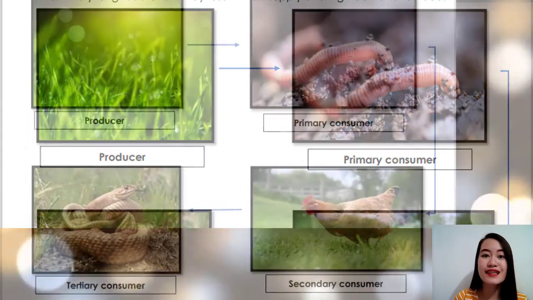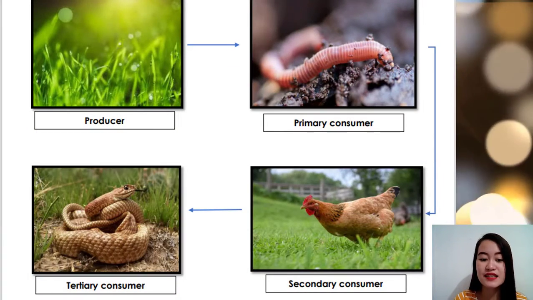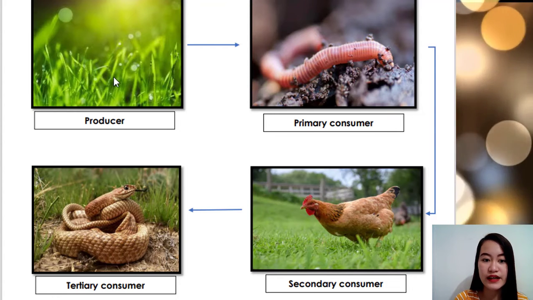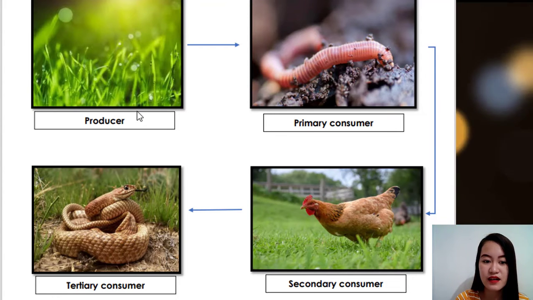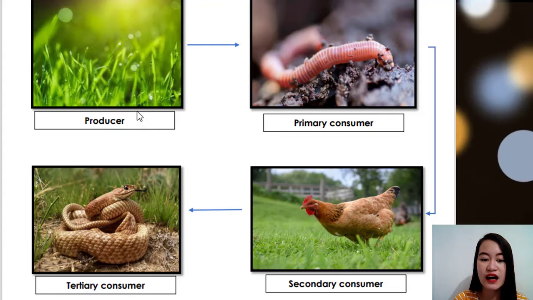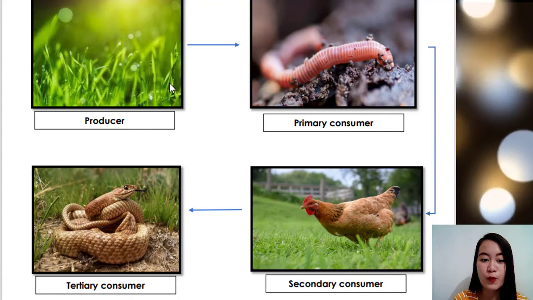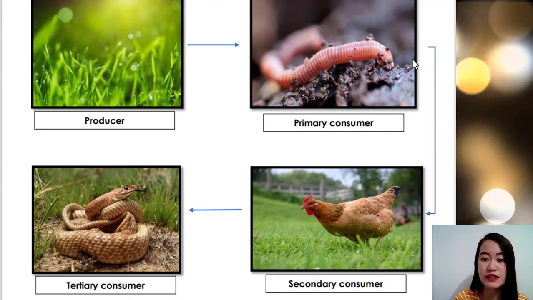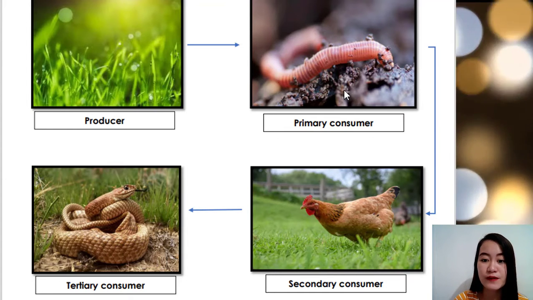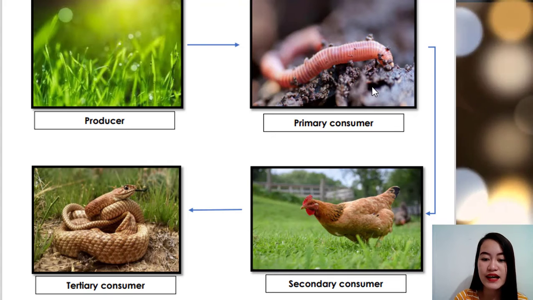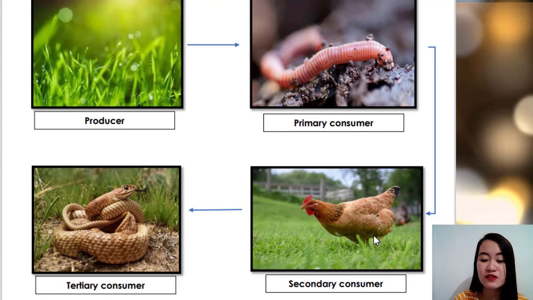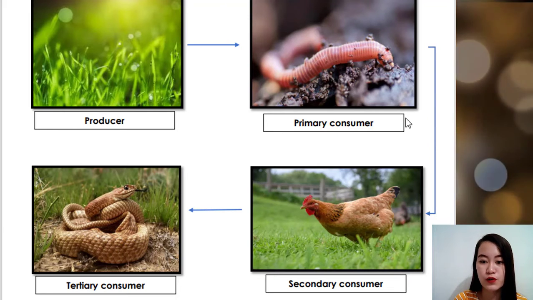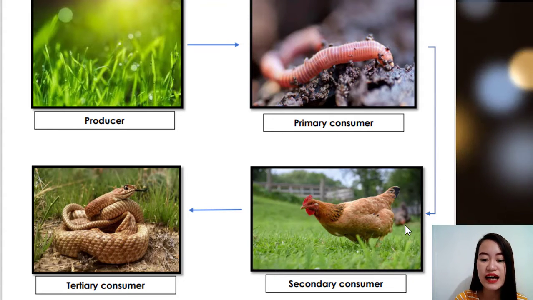Okay. So, this is an example of a food chain, class. As you can see, we have here a producer. Okay? This is a kind of plant. Pwede natin siyang sabihin na ito po ay grass. Okay, we have a primary consumer. So, what is this primary consumer? This is a worm. Okay? Next, we have the secondary consumer. Okay? Kinain itong chicken, itong worm. Okay, siya yung sumunod na kumain.